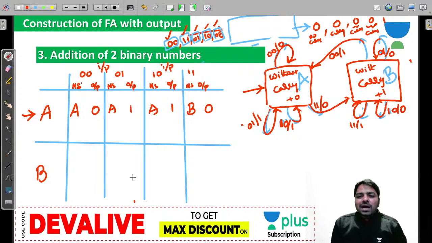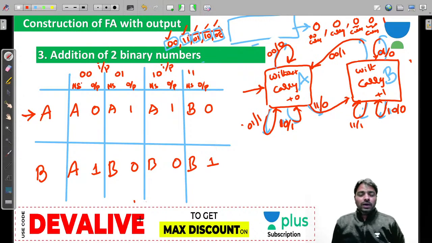And from B outgoings, you can see that B on 00 is coming to A, but the output is 1. B on 01 is a self loop, and the remaining are all self loops, but the output for this is 0, and for here it is 1. So this is how we design a table.